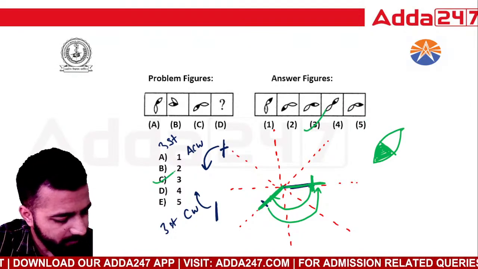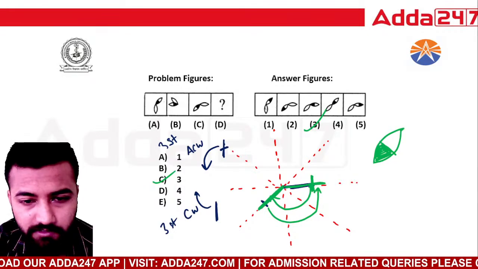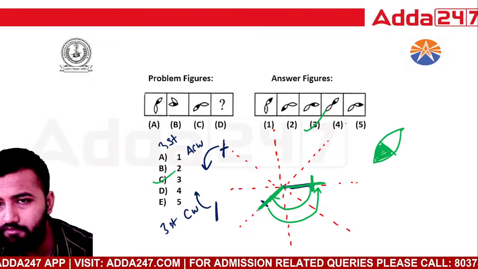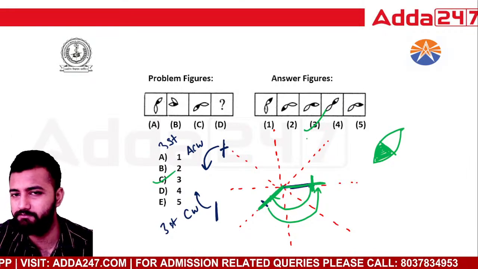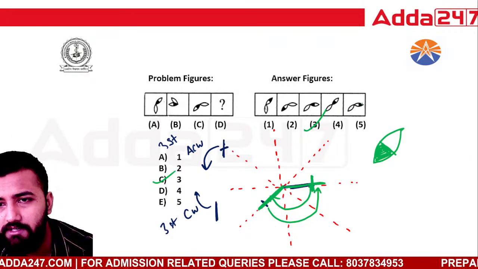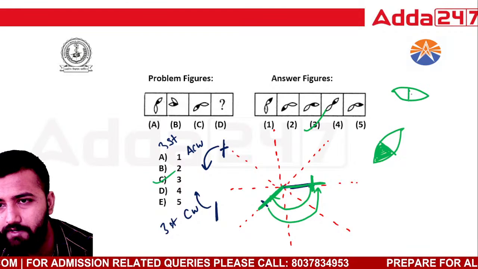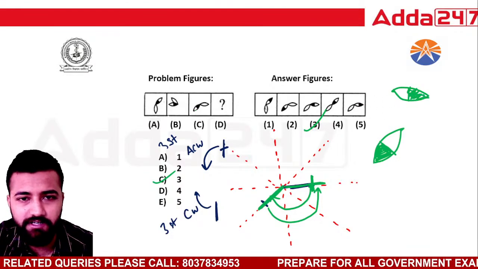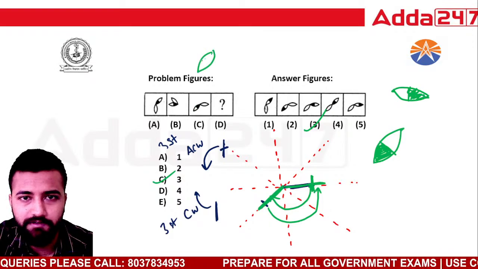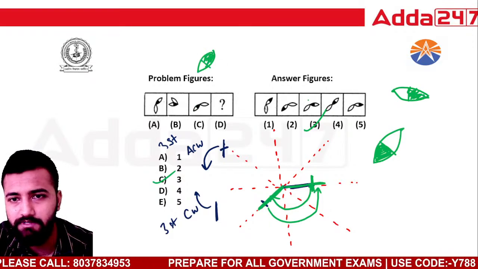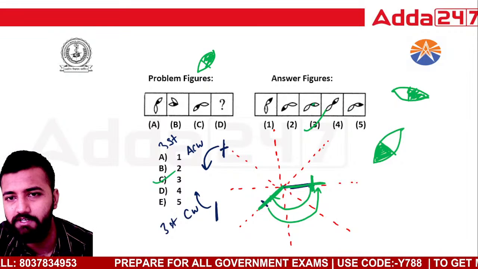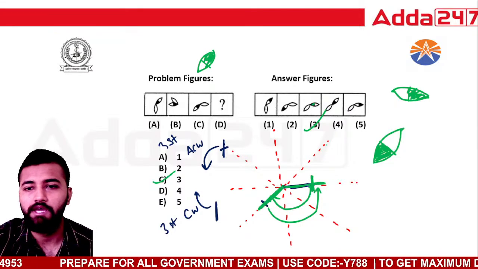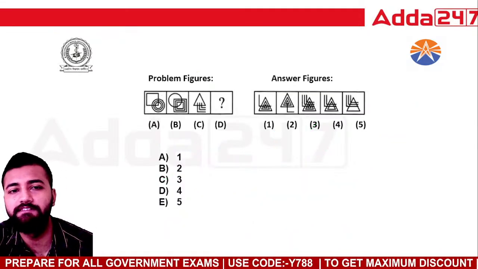Okay, pen paper लो. Good, yes sir. Option 5 नहीं है Anushi. See, I've also made the same mistake. See, even I'm making mistakes, right? So out here the colored portion of the leaf is at the front. Okay, but see the option, it is not colored at front, it is colored at the back side of the leaf, right? पीछे colored है. So option number 3 will be the right answer because this portion is colored. ठीक है? Okay, let's go to the next question.